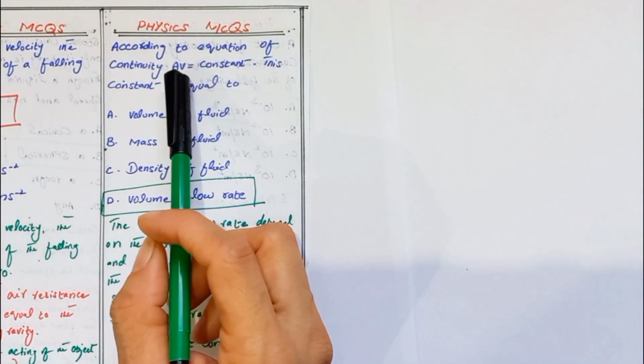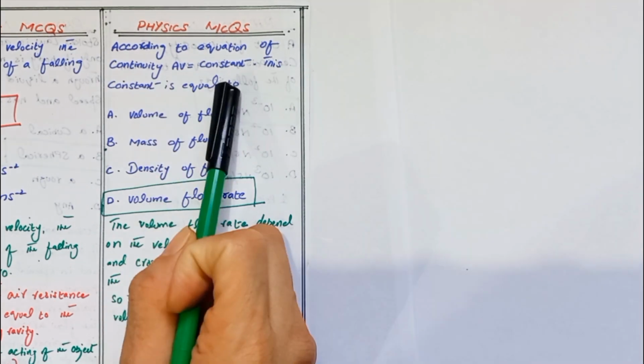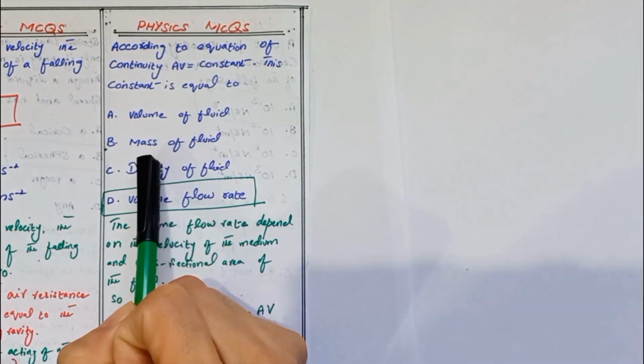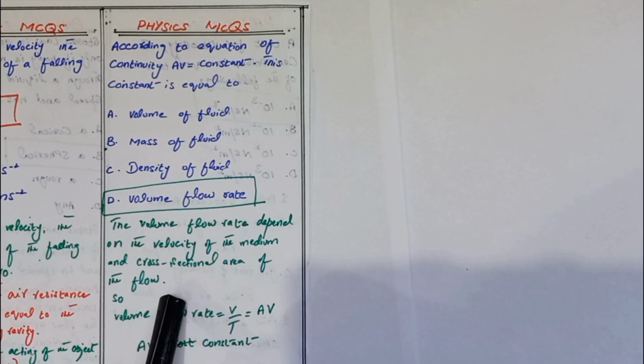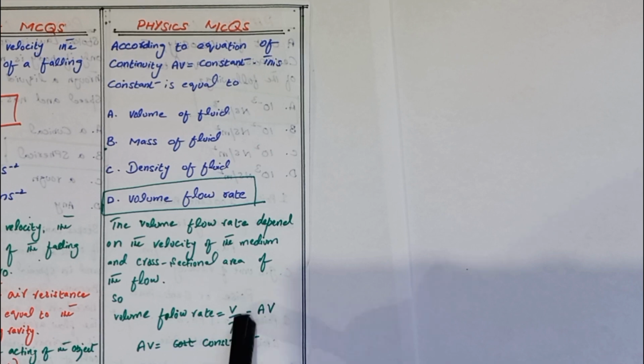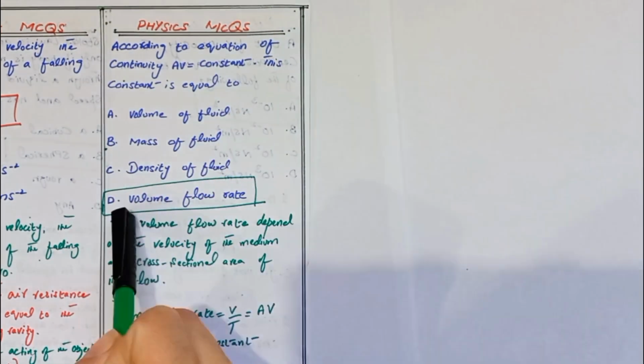Now we discuss the next numerical MCQ, that is, according to the equation of continuity. A into v is constant, which is equal to the volume of the fluid, mass of the fluid, density of the fluid, or volume flow rate. We know that the volume flow rate depends upon the velocity of the medium and the cross sectional area of the flow. So volume flow rate is equal to V by t, which is equal to Av. Here Av is constant, that is also known as the equation of continuity, also called the volume flow rate.